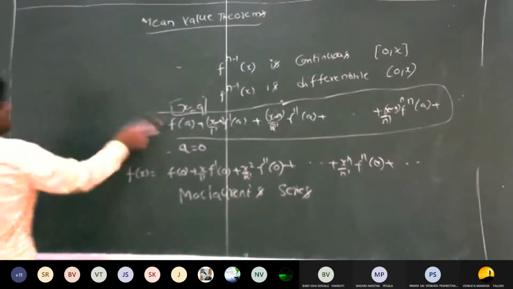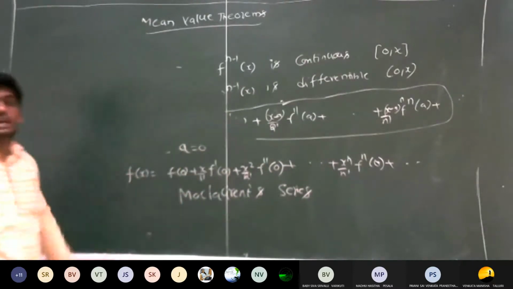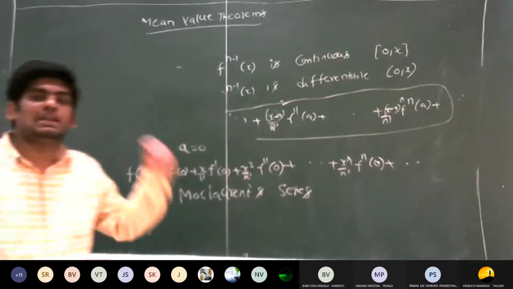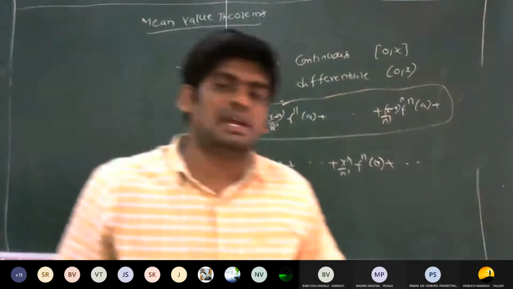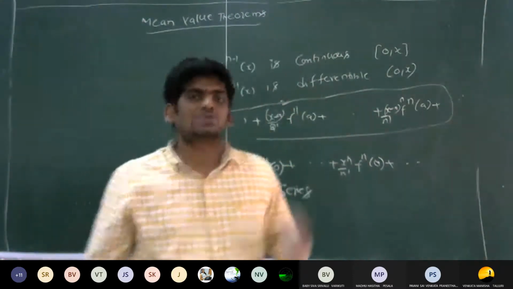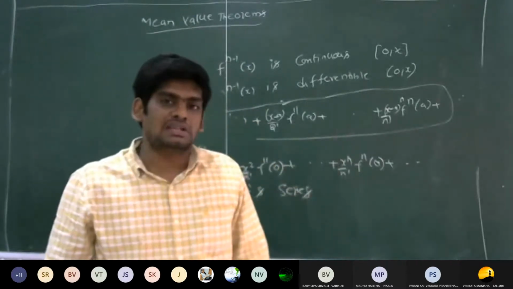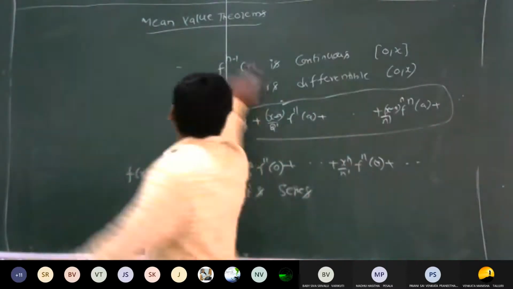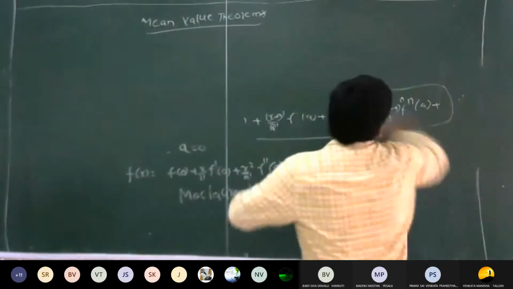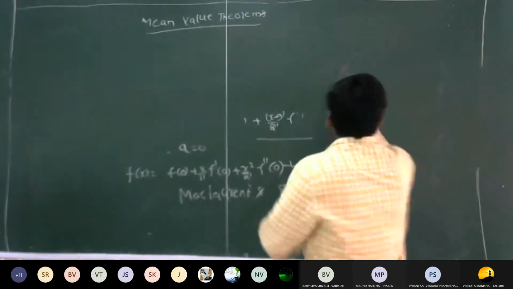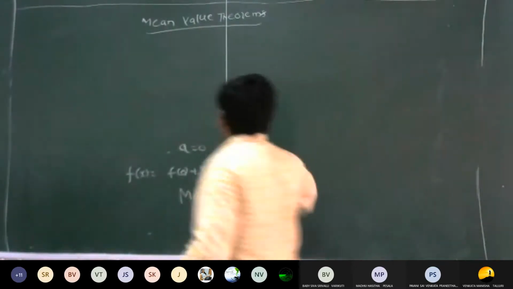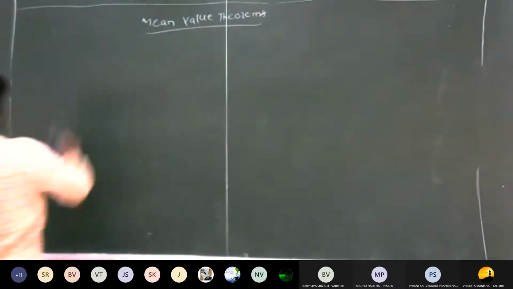That is also one of the very important ones. We use that other form for finding the Taylor series with Lagrange's form of remainder or Maclaurin's form of remainder. In that situation only we have to use that other form of the Lagrange Taylor series. That is also very easy. First, listen carefully to the definition of the other form of the Taylor series.